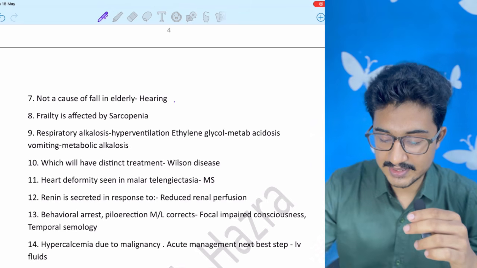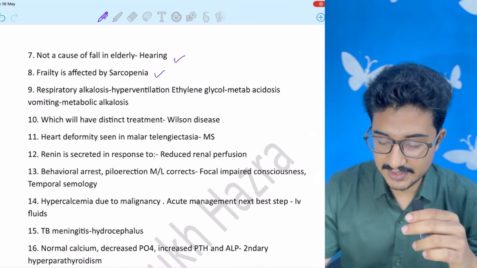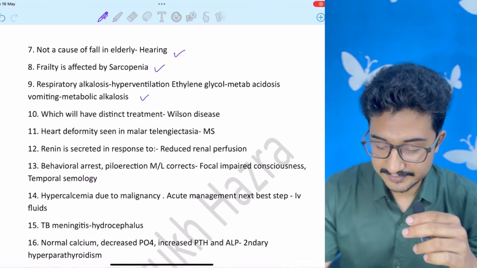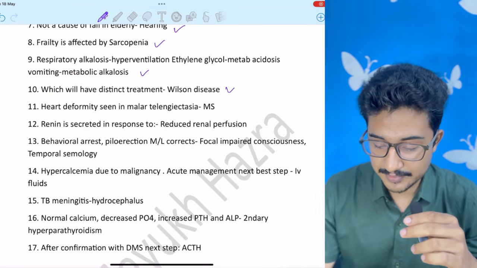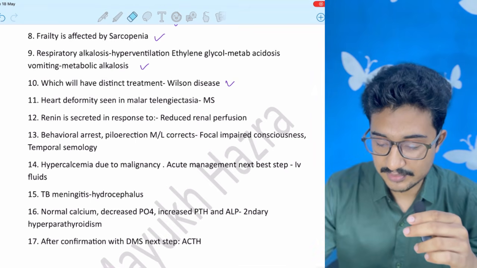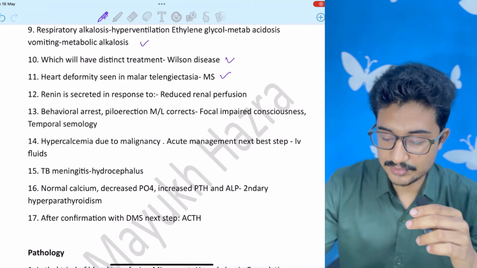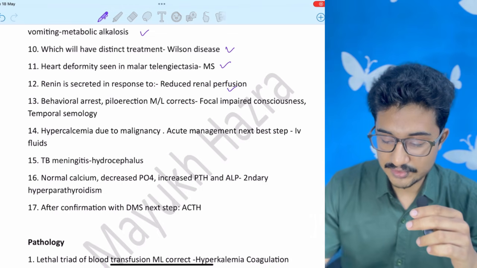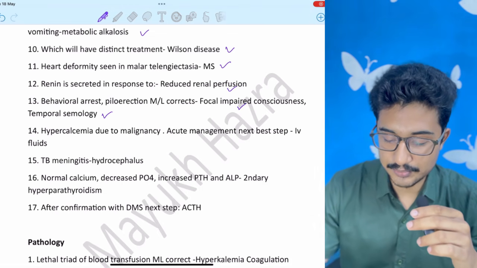Not a cause of fall in elderly: hearing impairment. Frailty is affected by sarcopenia in the elderly. Respiratory alkalosis, this was also easy. Which have distinct treatment? Wilson's disease. Heart deformity seen with telangiectasia, there is facial erythema. So mitral stenosis is the answer. Renin is secreted in response to reduced renal perfusion, and this was a case of temporal lobe epilepsy. So focal impairment of consciousness and temporal semiology.